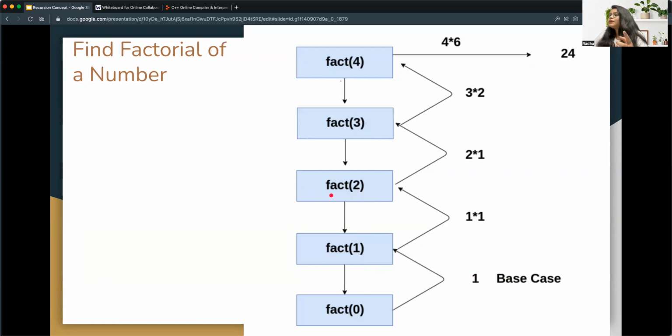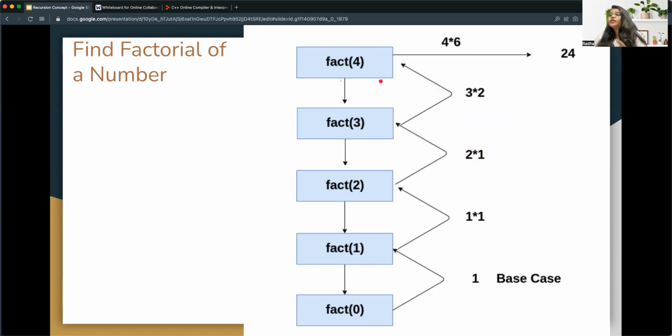For this, what was that? 2 into factorial of 1. So 2 into factorial of 1 is 1, so that is 2. So it will go here for 3. 3 into factorial of 2. So 3 into factorial of 2 is 6. So it will go here.